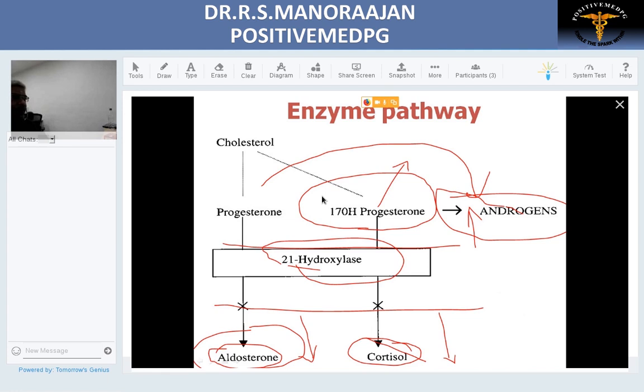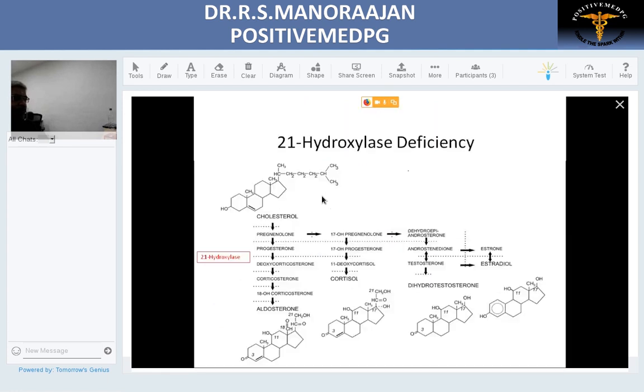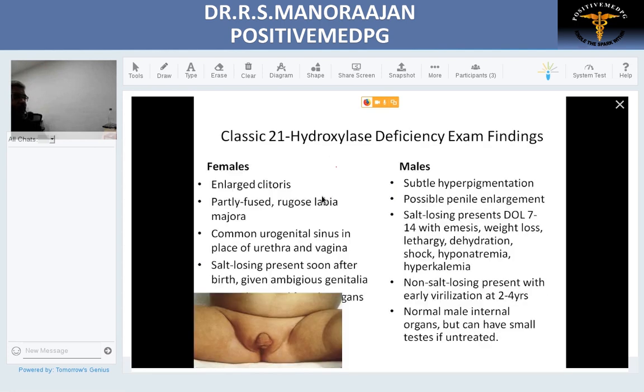Little more details regarding 21-alpha hydroxylase. So as we saw, this is the place where it acts: no aldosterone, no cortisol, salt waster, and then there will be increased testosterone, so virilizers. We'll see what happens in a male child and a female child. Both in a male child and female child, they are salt wasters.